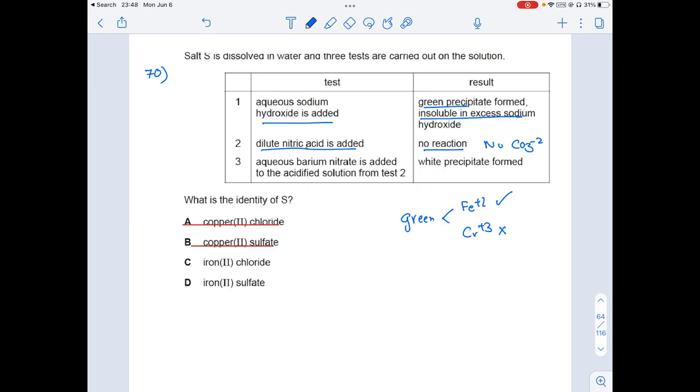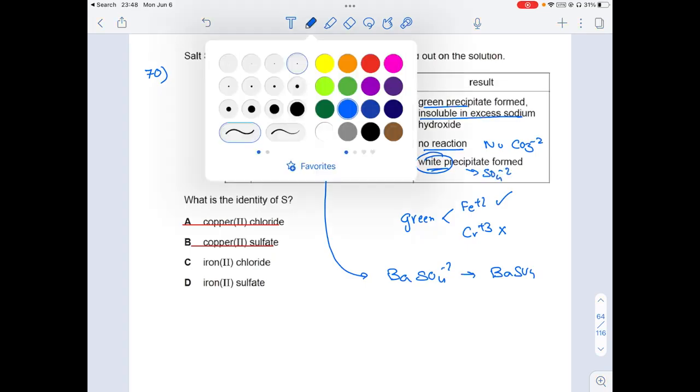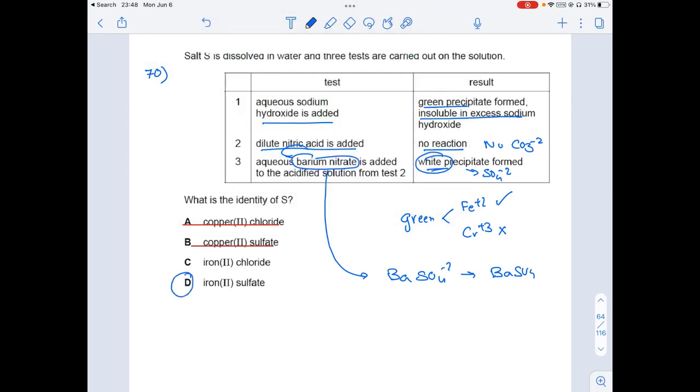Then finally, after adding the acid, we add barium nitrate to the solution in test 2, and a white precipitate is formed. Barium has the property that it reacts with sulfate ions and forms BaSO4. So this white precipitate is because of sulfate ions. And we have iron. So iron and sulfate ions is going to be option D. Because barium forms a white precipitate with sulfate ions, we know it was sulfate, and iron because of the green color and insolubility in excess. So iron(II) sulfate is going to be the answer.